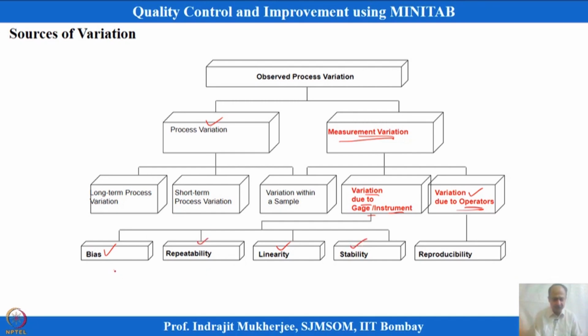The first three talk about the mean of the observation, that is mean shifting, but this is sigma, the variability of the instrument, and variation due to operator also contributes to the sigma part. So, the studies relevant to the mean are the bias study, linearity study and stability study.